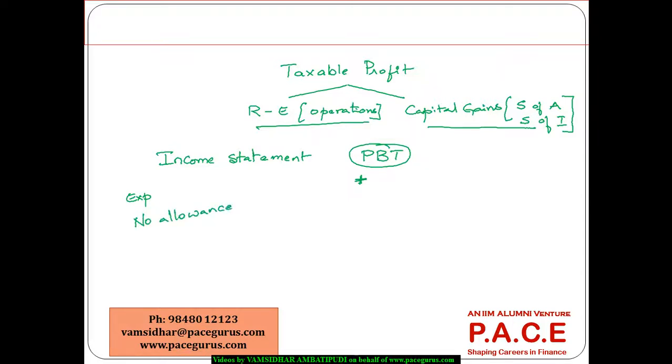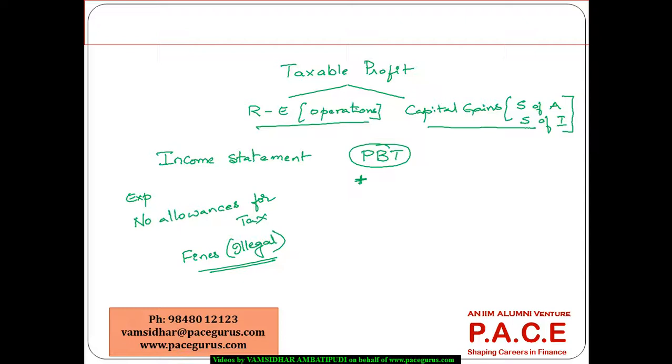If there are any expenses which do not have any kind of allowances for tax, especially we are talking about fines for any kind of illegal activities. Let's say we are being fined. There is an expense for it, but there is no tax allowance for it.